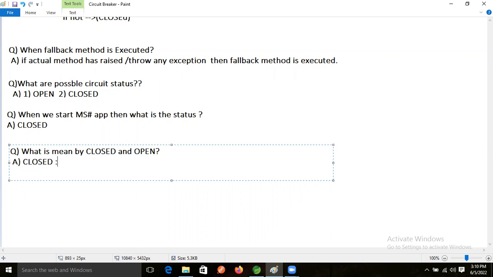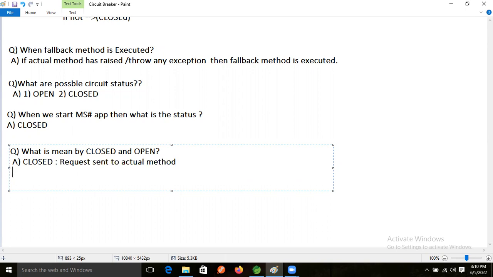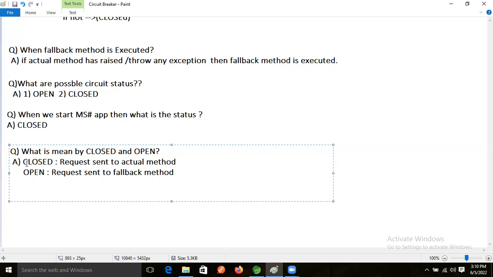Closed means if the request is sent directly to the actual method. Open means if the request is sent to the fallback method. Fallback method, right? Okay, so now one more question.